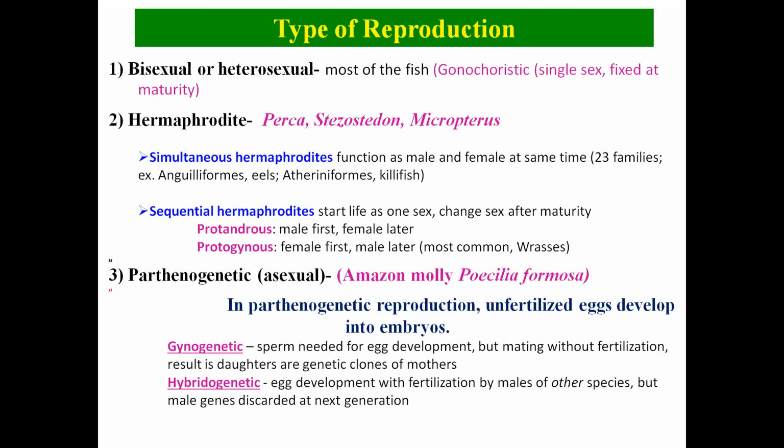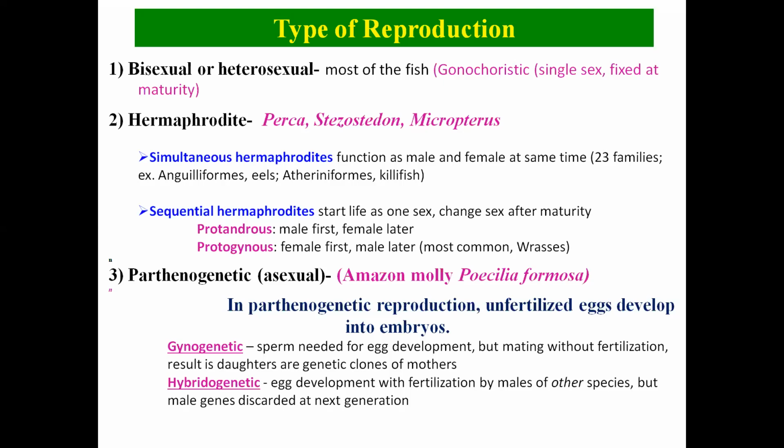When we talk about simultaneous hermaphrodites, we talk about fishes which function as both male and female at the same time. Means the fish have both types of gamete producing cells, and at the same time they can produce the male gamete as well as the female gamete. So they are known as simultaneous hermaphrodites.